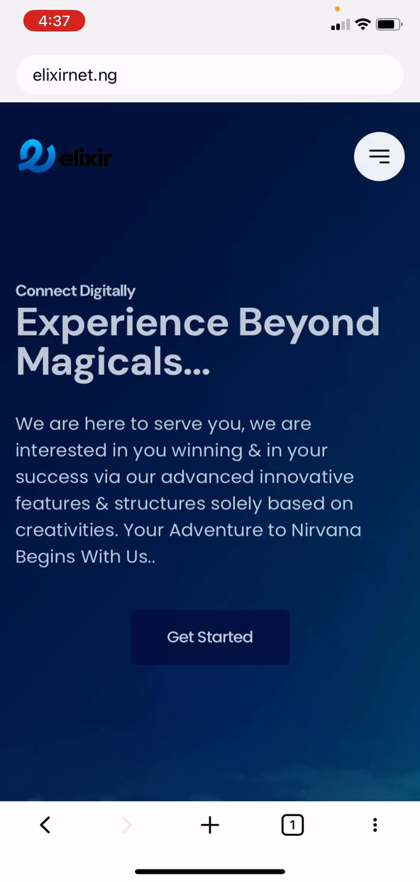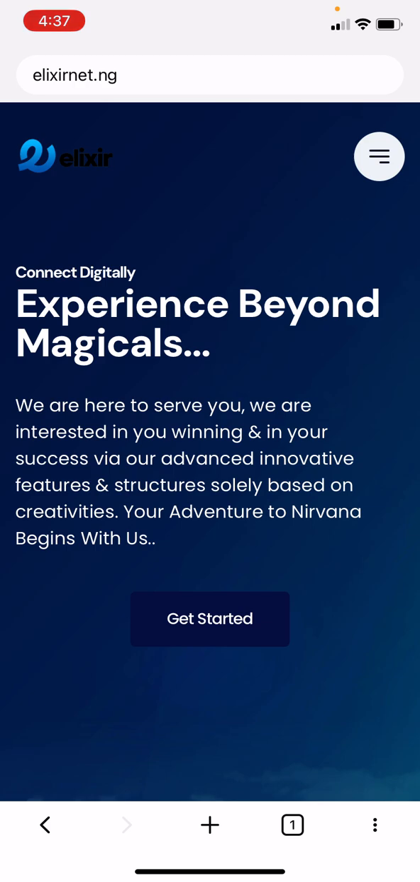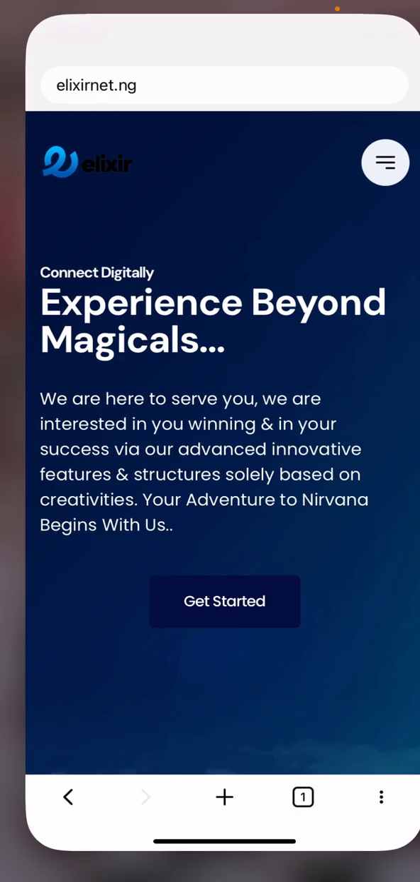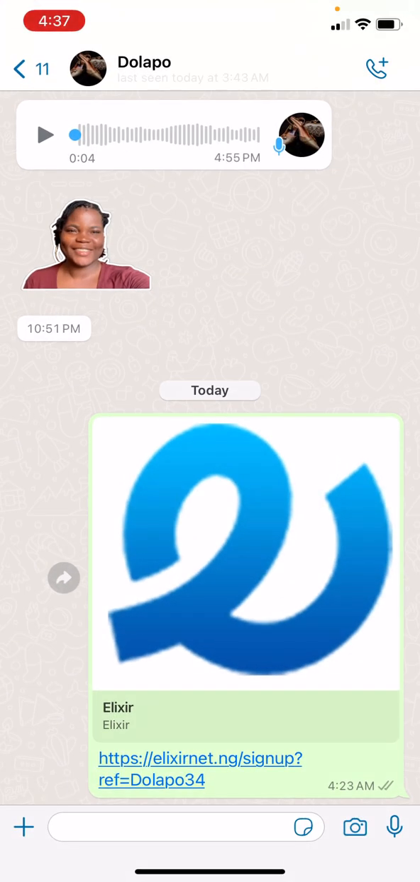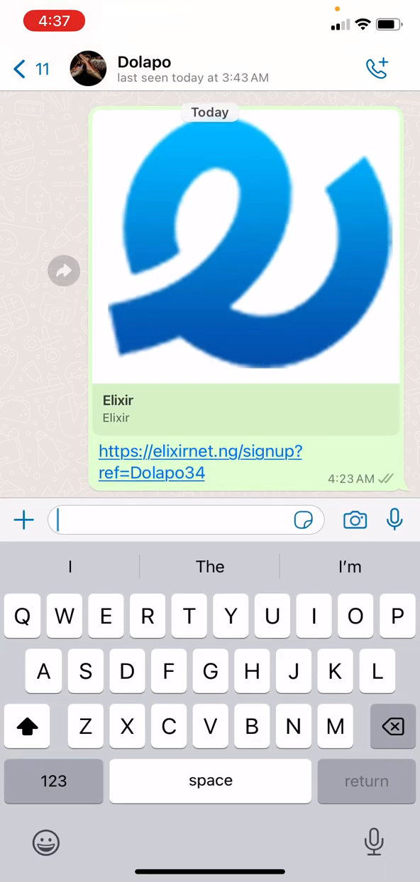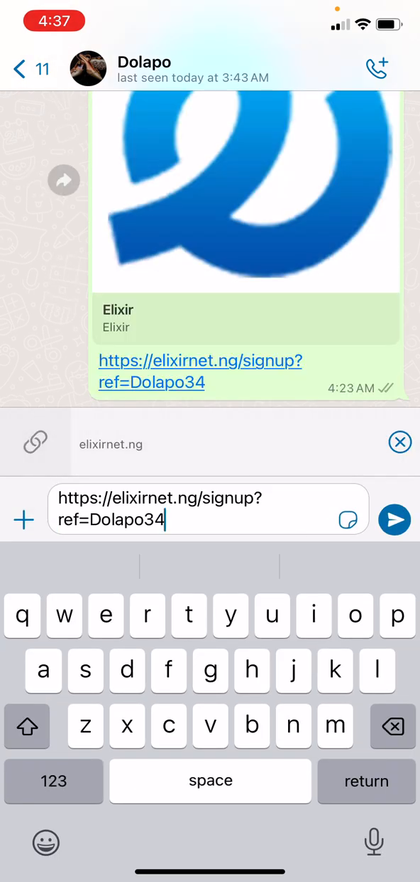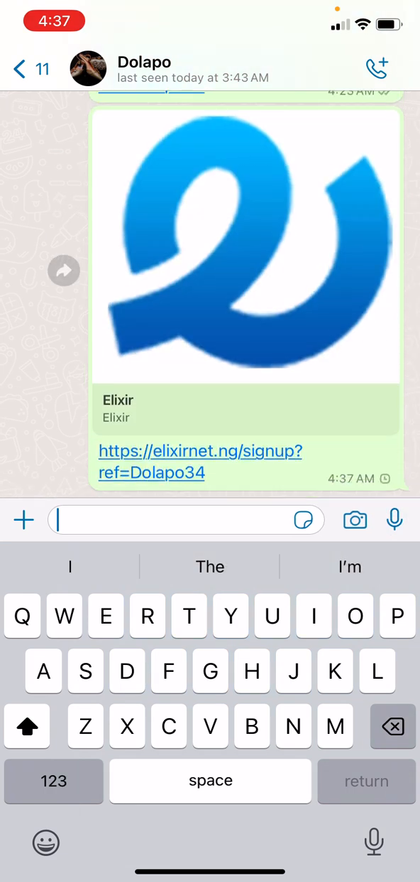Okay, after you have already logged out from this platform, then you head on to your WhatsApp. So I'm going to be sharing my other number, my link. So after I've shared it, I'll paste it here and I'll send it to whoever I want to send it to. It can be your family member, it can be your friends, anybody you are registering on Alexa. Just send them your link.